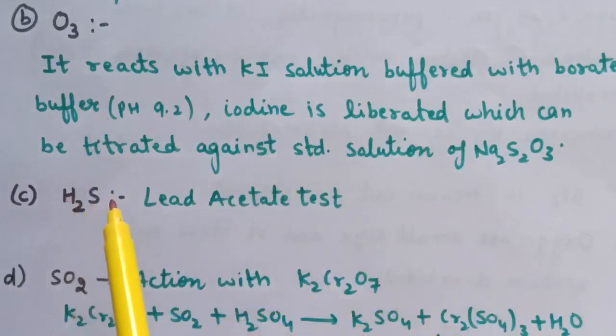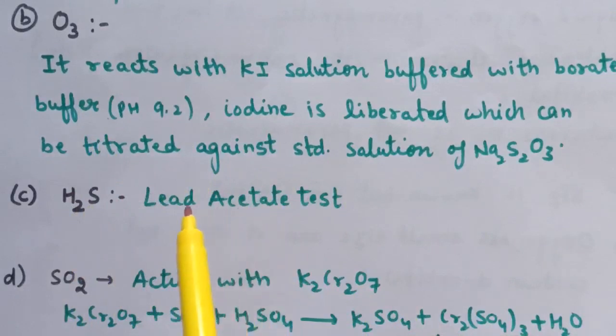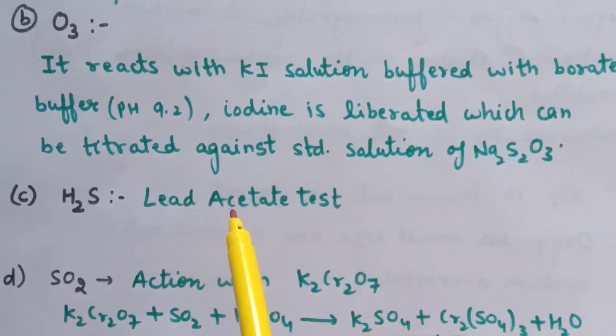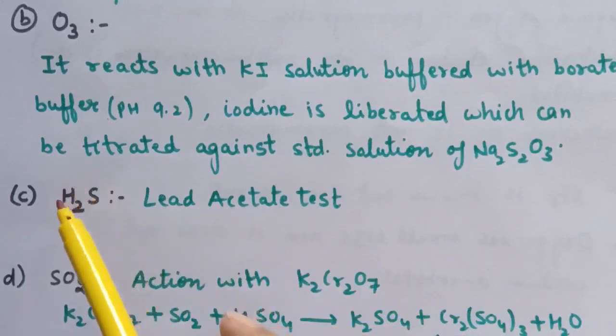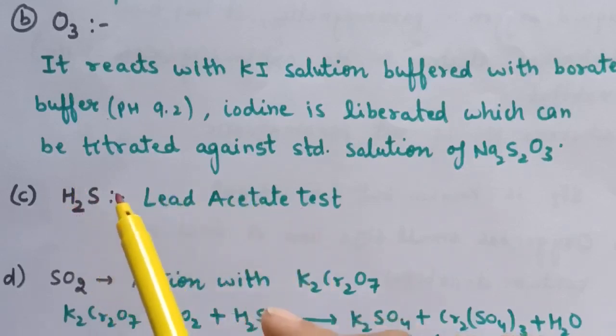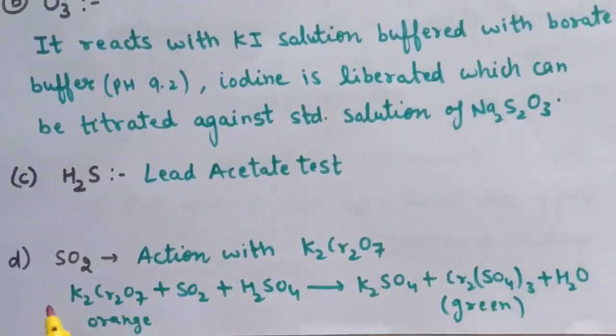Next is for hydrogen sulfide, lead acetate test is there. In this test what we will do, we will take a paper which is dipped in lead acetate solution, and if any hydrogen sulfide is present, it will turn the lead acetate paper black. This is the test for hydrogen sulfide. Now fourth is for sulfur dioxide. We can treat sulfur dioxide with potassium dichromate. Potassium dichromate is orange in color, so if any SO2 is present, it will change the color of potassium dichromate from orange to green. So this is how we can detect the presence of SO2.